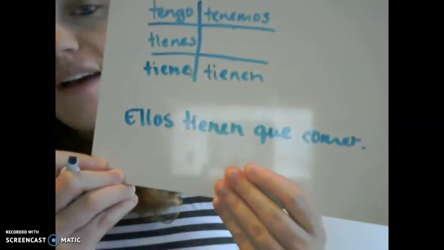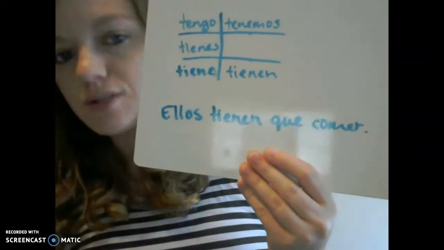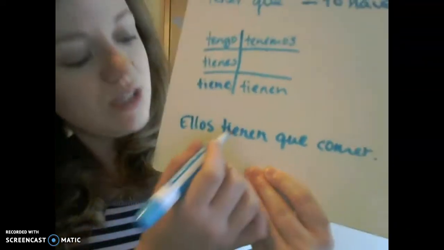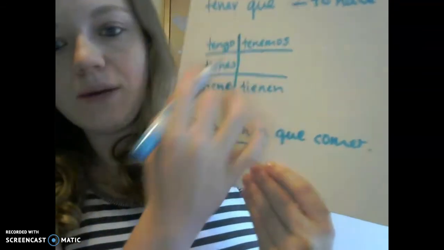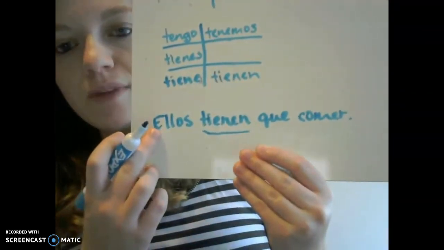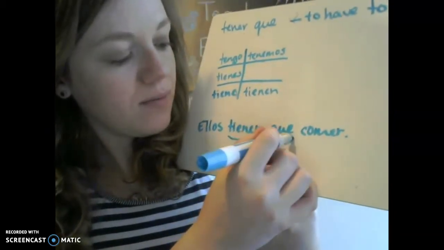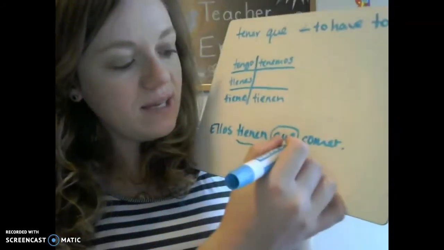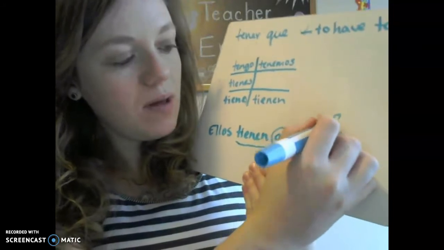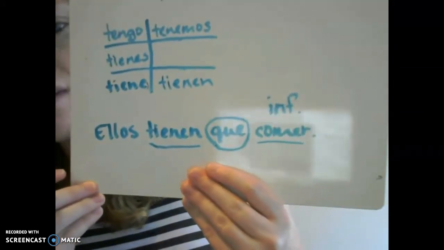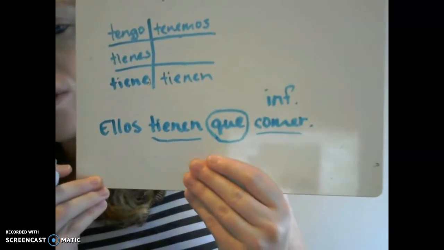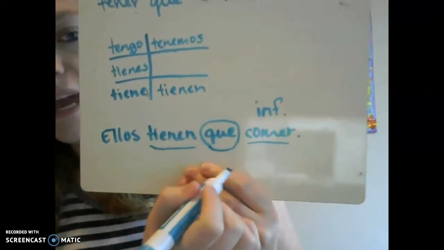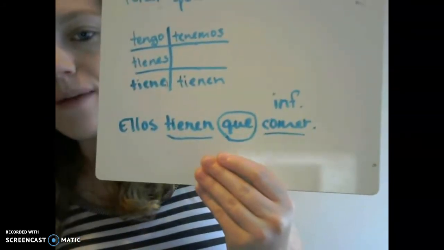So really important to notice that when you say I have to do something, or they have to do something, we have to do something, you have to do something, you need to conjugate the verb tener appropriately with the subject. In this case it's ellos, they. Que is always there. When you say have to do something, that que means the to have to. And then this stays in infinitive, meaning that you did not conjugate that. You leave it er, ir, or ar. You leave it alone. But the tener, you have to conjugate. Okay? So that's tener. Those were just a few examples.